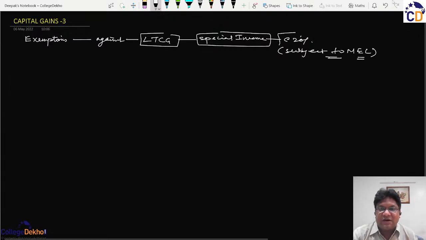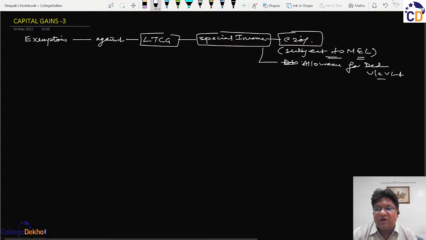It will be taxed at a special rate of 20% and not the normal slab rates, and there will not be any allowance for deduction under Chapter 6A. The normal deductions such as 80C, 80D, etc., which are applicable primarily to an individual assessee, will not be applicable to long-term capital gain, it being a special income.